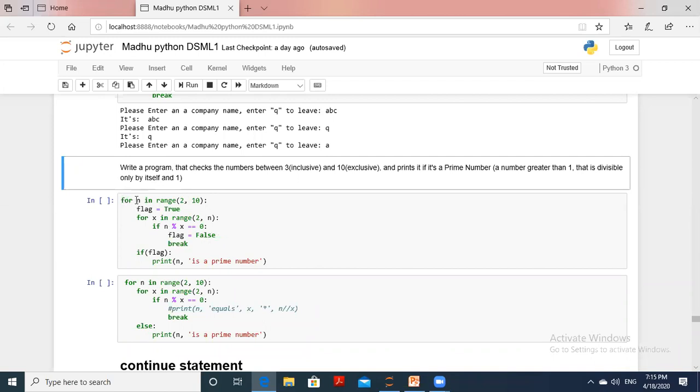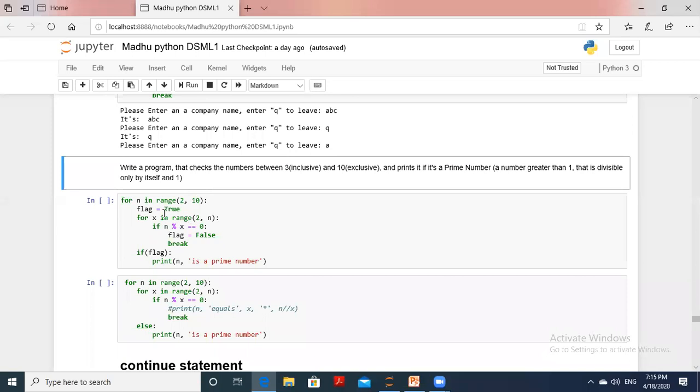Now we have taken that for loop. N is the number accessed from the range function 2 to 10, that means up to 9 only. So flag equal to true. If it is true, then go for accessing elements X in range 2 to N. Already N is defined, maximum number 2 to 10, that is up to the 9th number.